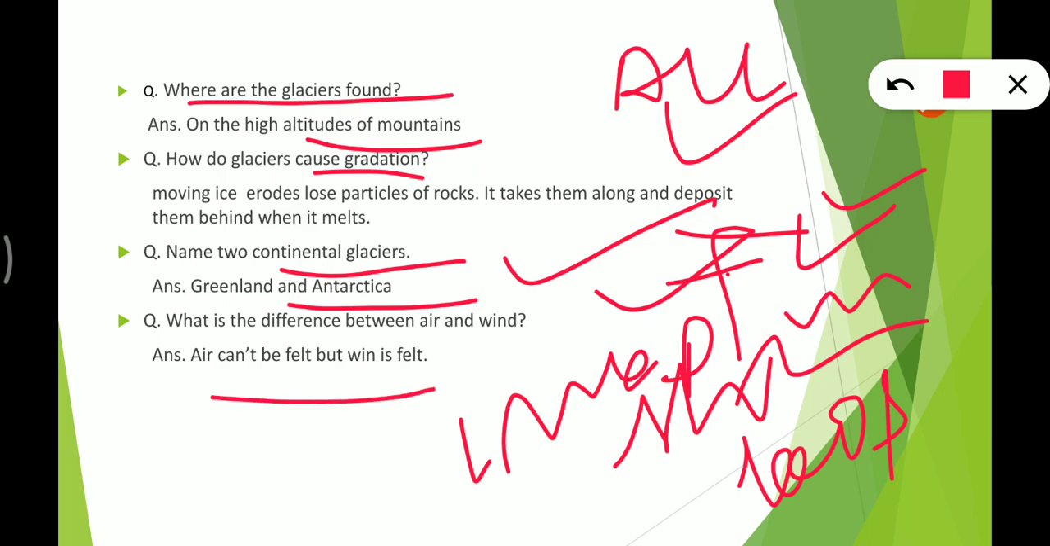Then after, what is the difference between air and wind? So air can't be felt, wind is felt, right? You cannot see air, but you can see wind. Sorry, here a spelling mistake is there.